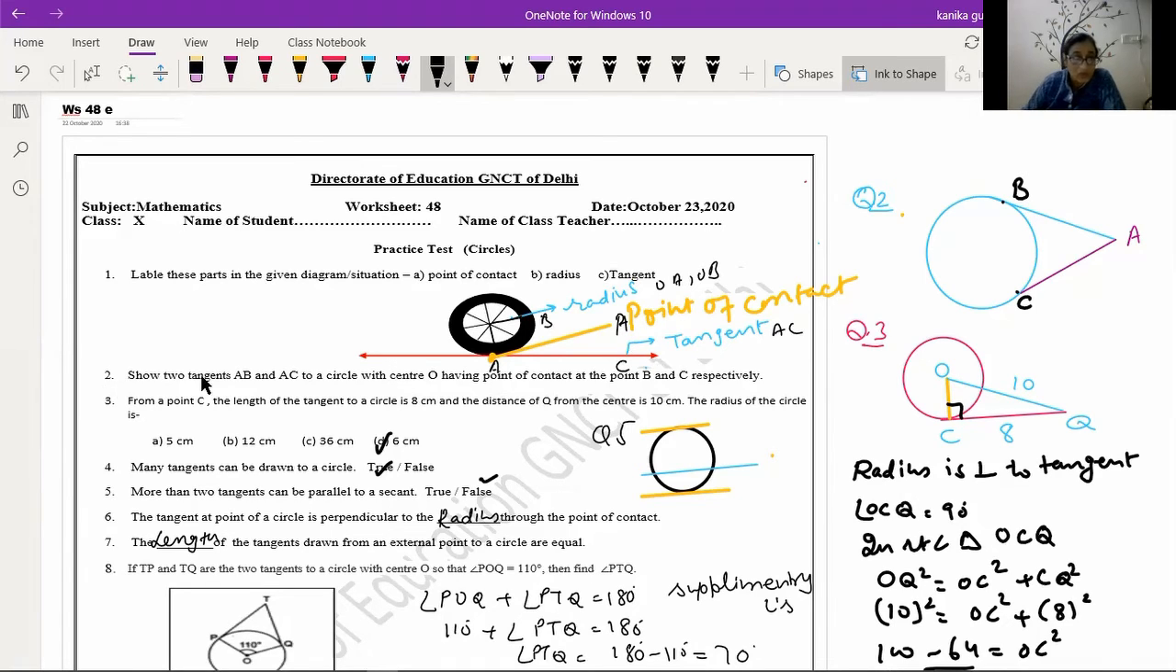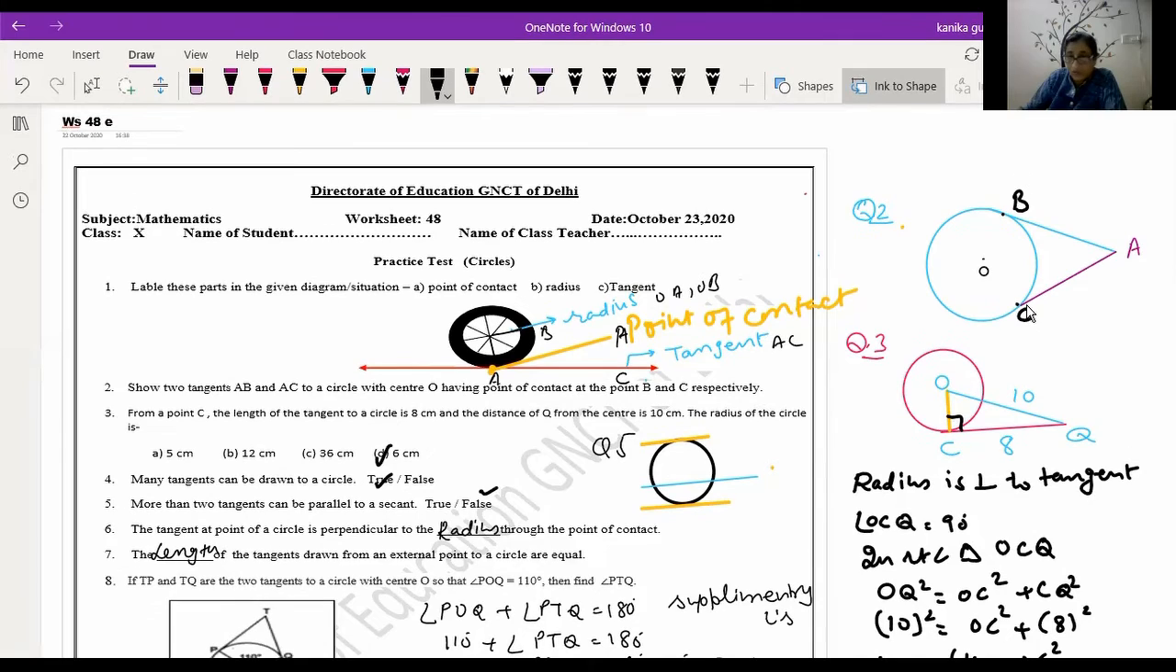Now question number 2: show that the two tangents AB and AC of the circle with center O have the points of contact at the points B and C respectively. Now you are given this circle, O is the center, here A is a point outside the circle, and AB and AC are the two tangents. Here B and C are the points of contact.